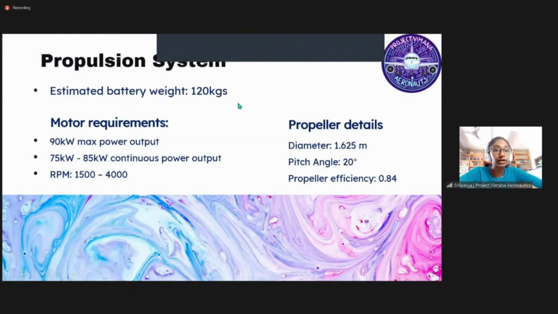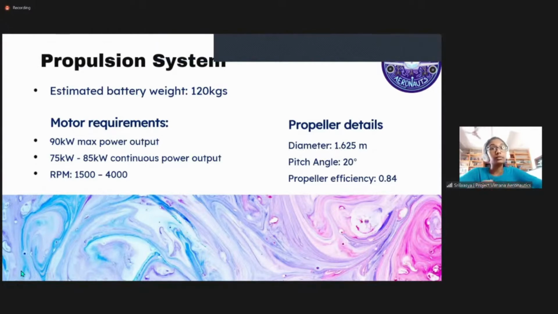So we referred to planes with similar MTOW or maximum takeoff weight specifications, planes like the Pipistrel Alpha Electro, and we used its battery weight to come up with the average battery weight of ours. It's 122 kgs, so our battery weight was 120 kgs on average. We also had to find the motor requirements for our aircraft in order to satisfy the thrust requirements. Our max power output has to be 90 kilowatts, our continuous power output has to be 75 to 85 kilowatts, and our rotations per minute, or RPM, has to be 1500 to 4000 rotations per minute.